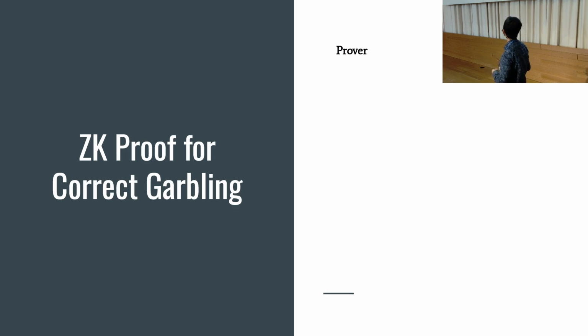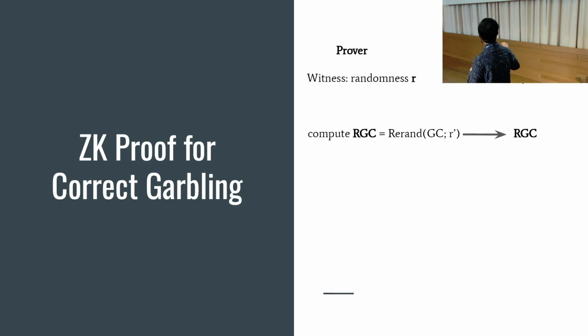Similarly here, the prover has some randomness for which it has to prove that the garbled circuit is the correct garbling of the function f. First, it takes the garbled circuit, samples more randomness and randomizes it, and this randomized circuit RBC is given to the verifier. Then the verifier samples a bit.